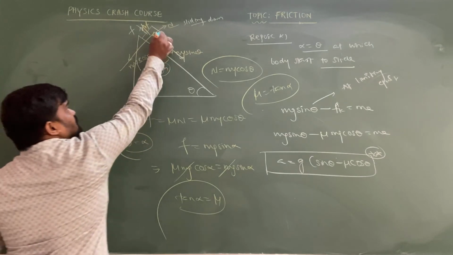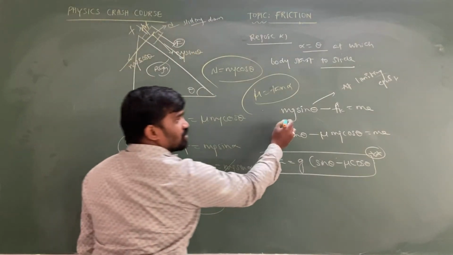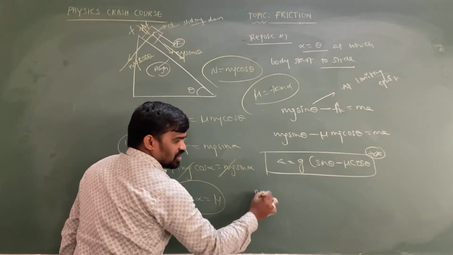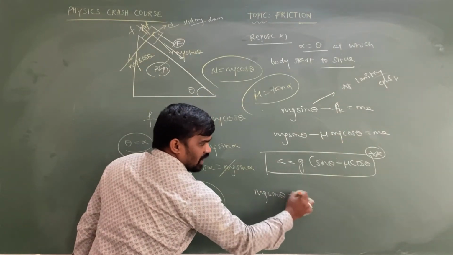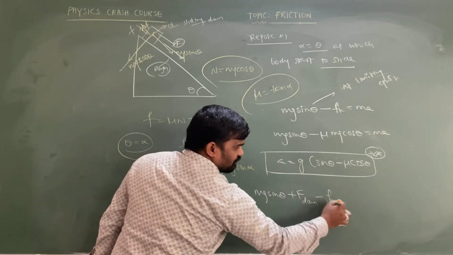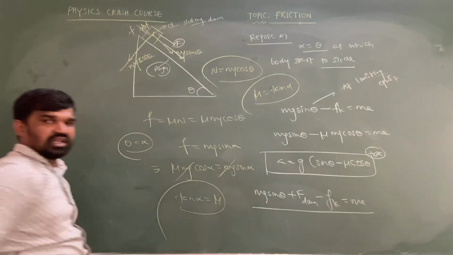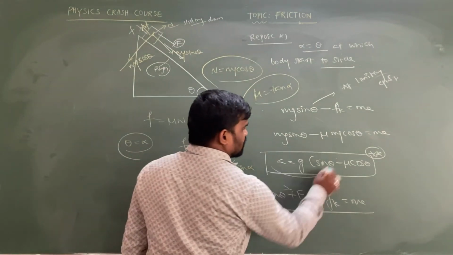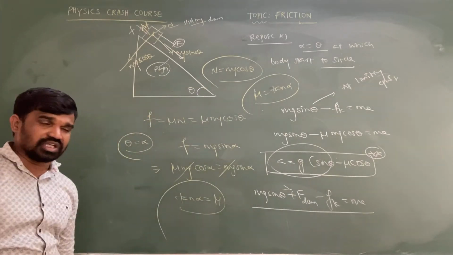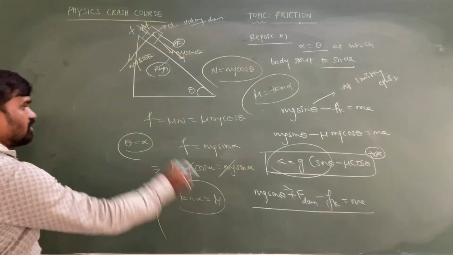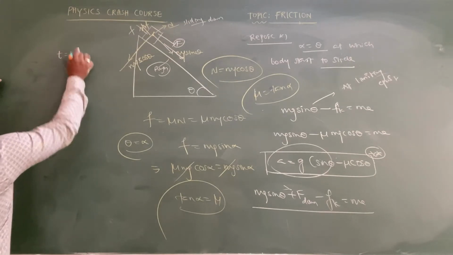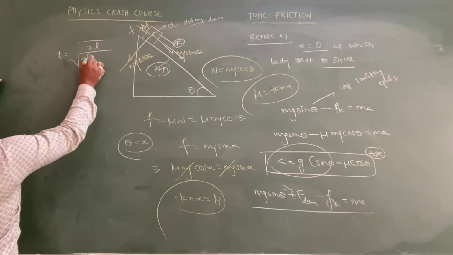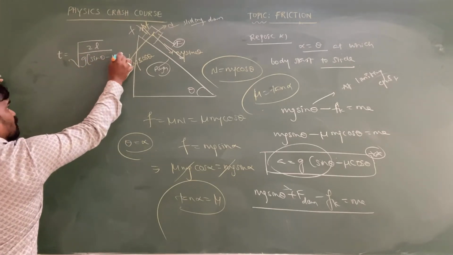If any other external forces are acting, then you are supposed to take mg sin theta plus the downward force minus friction is equal to mass into acceleration. This is the way to calculate the acceleration. If no external force is there, then the acceleration on the inclined plane is g of sin theta minus mu cos theta. Then what is the time taken to reach the bottom of the inclined plane? It is the square root of 2l by a, where a is g of sin theta minus mu cos theta.